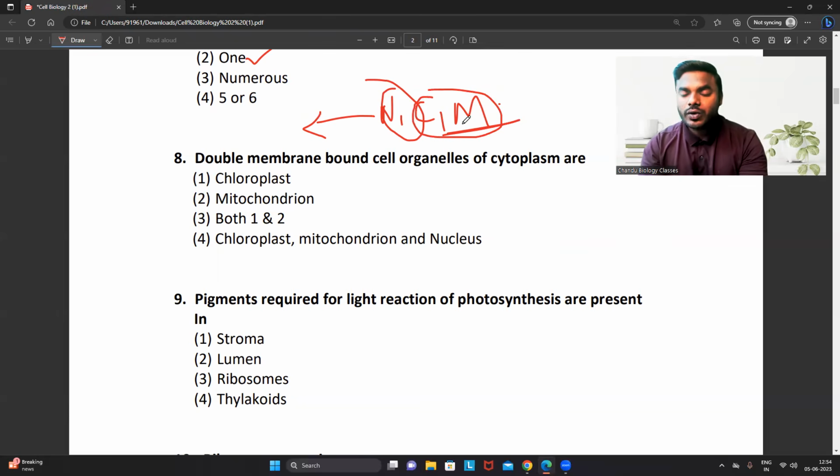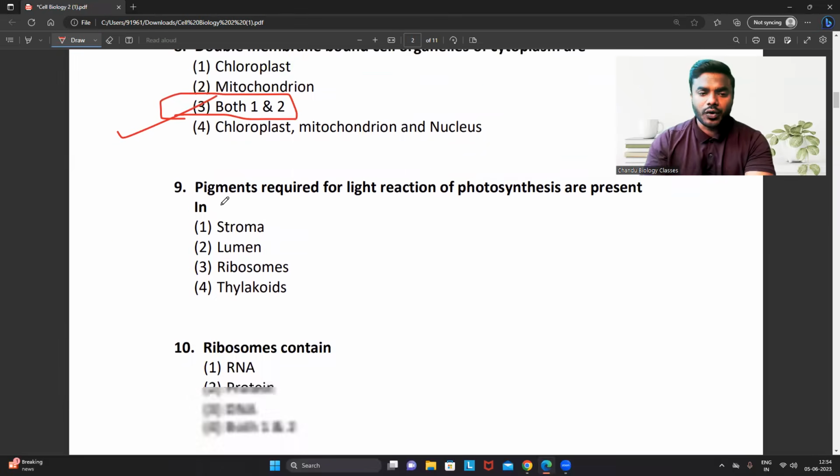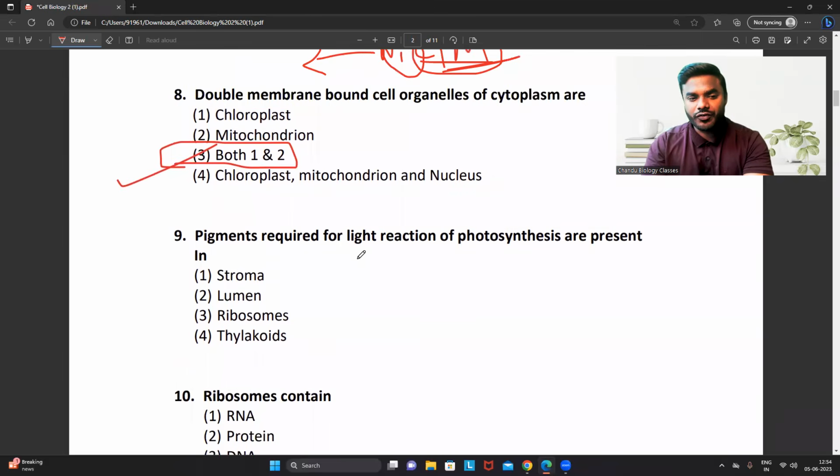Mitochondria and chloroplast we can call extra chromosomal inheritance. They are not following the Mendel pattern also. They will always follow the non-Mendelian pattern. So that's why you should not include the chloroplast and mitochondria with the nucleus. Always remember that. Hence the correct answer is option 3, chloroplast and mitochondria. Not to get confused.